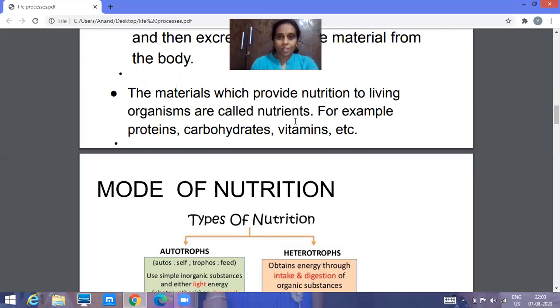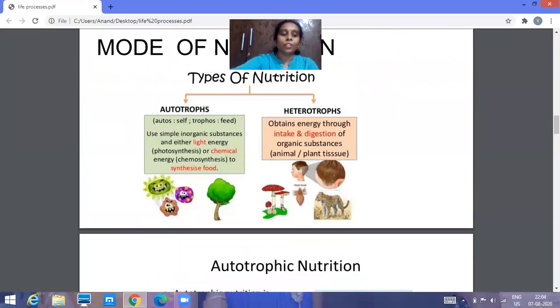It might be breakfast, lunch or dinner. When we have that food, those food materials will contain protein, carbohydrates, vitamins, lipids, etc. These materials will provide nutrition to the living organism.